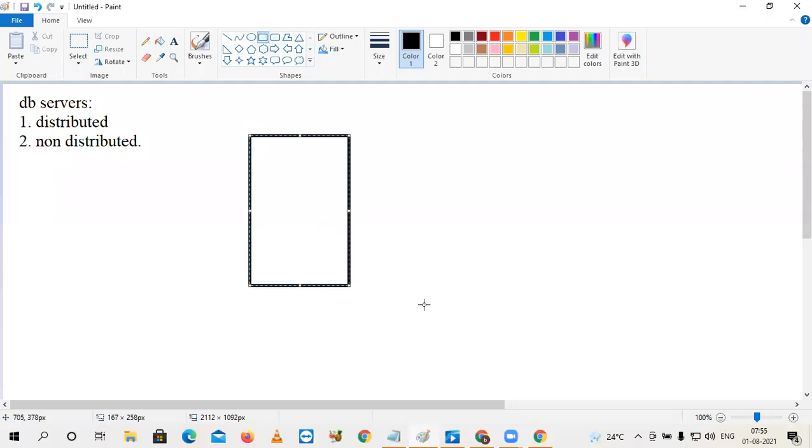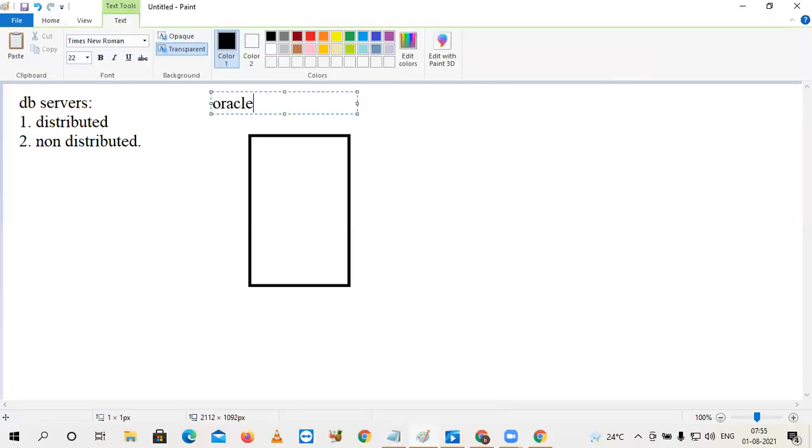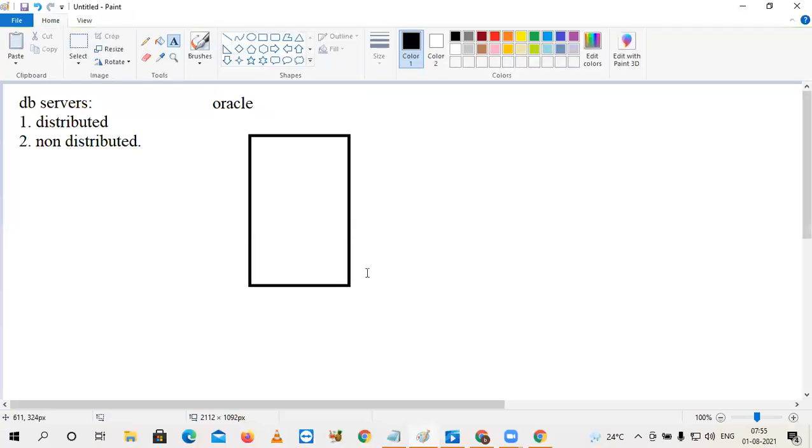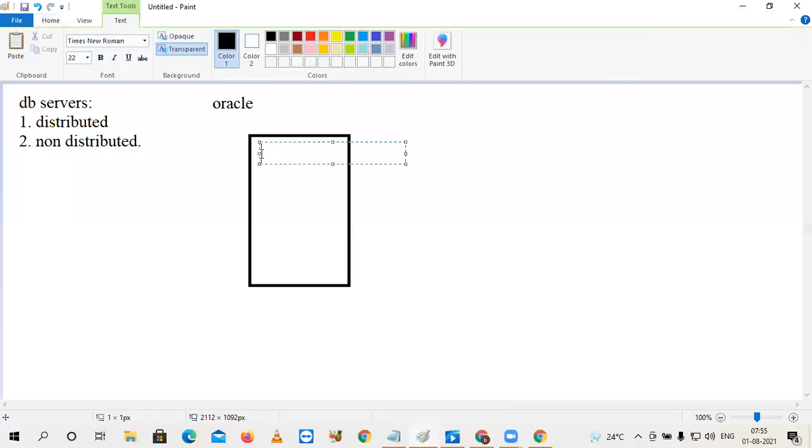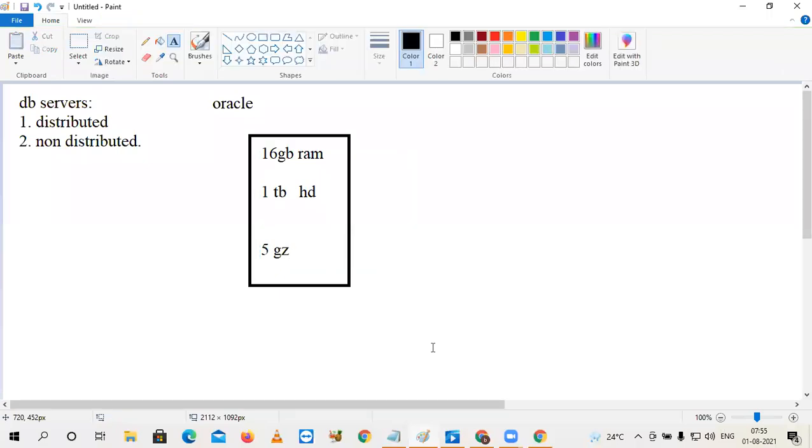Suppose you treat this box as the CPU of your server. Think that this is Oracle. For Oracle, your infrastructure is the CPU. I want to scale up the capacity. Suppose the existing capacity is 16 GB RAM, a 1 terabyte storage hard disk, and let's say a 5 gigahertz processor. I want to increase the RAM capacity. What is the general style?